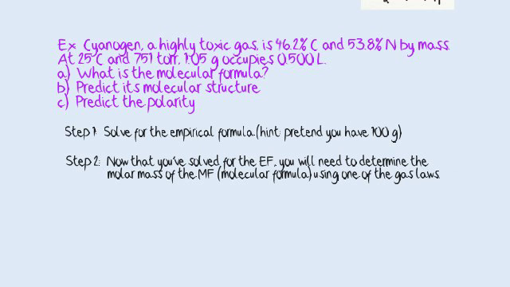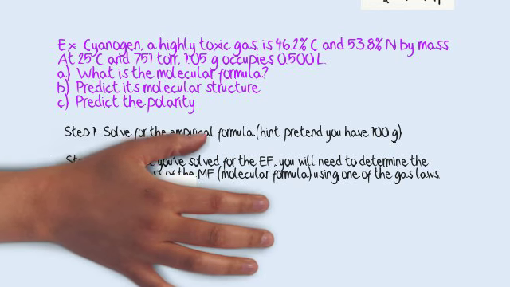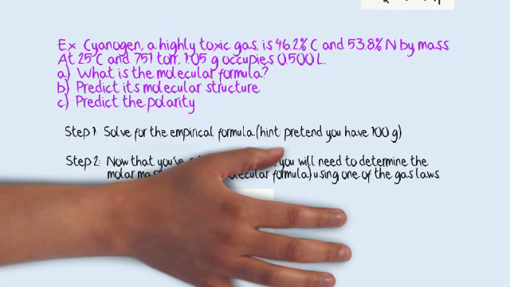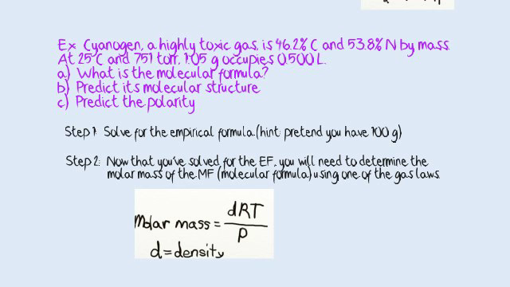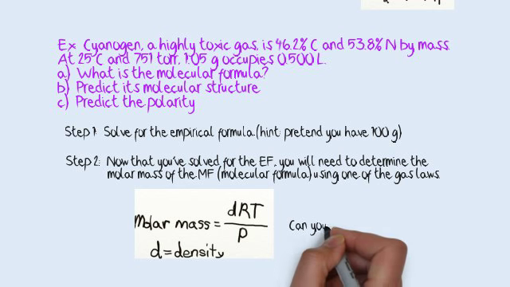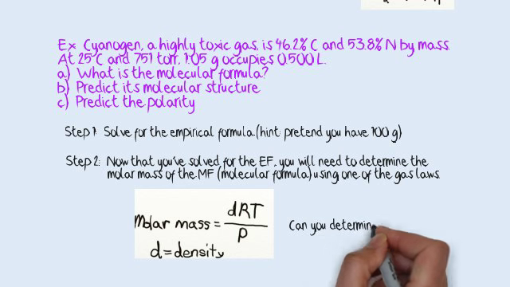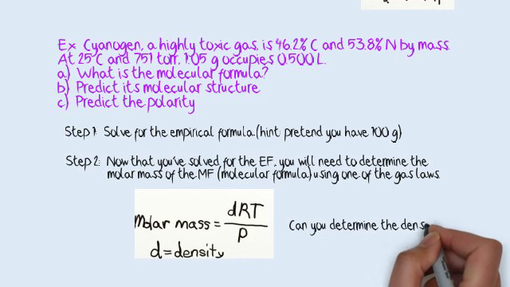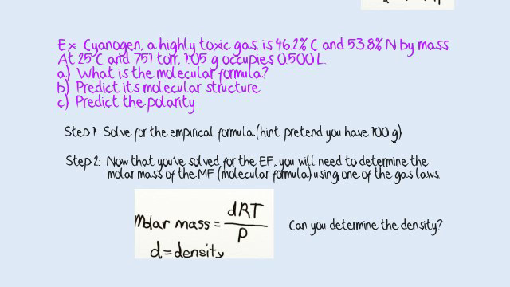Do you remember which one? This will give us the molar mass of the molecular formula. Here it is. That's it. So use that one now. Can you determine the density? You'll need to know the density. Do you have enough information for that?